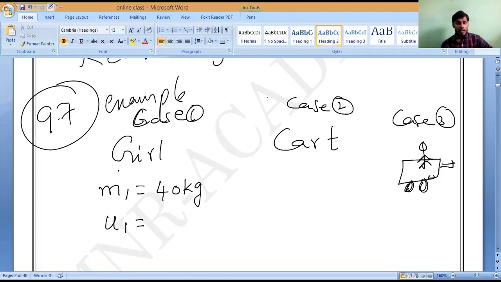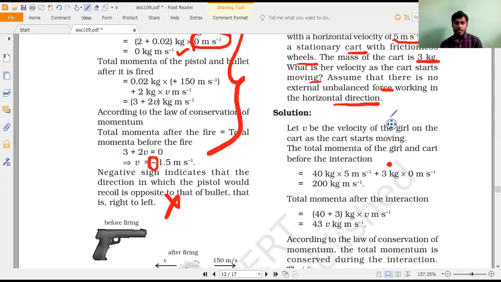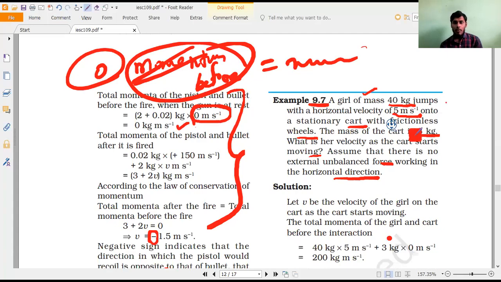Girl is running. Already girl is moving. Check the question carefully. Cart is at 0. Do you understand? I will show you the question. Yes, sir. See here. Observe the question carefully. They are saying that a girl of mass.